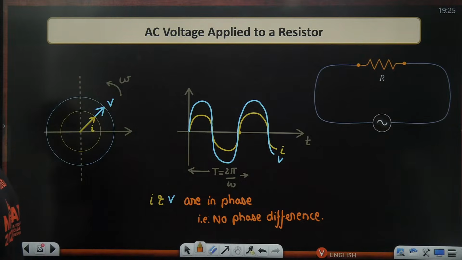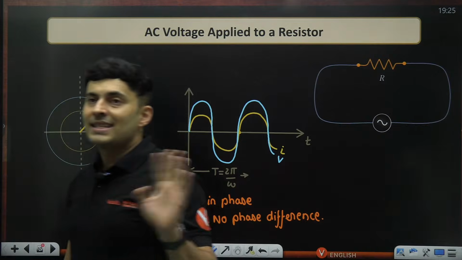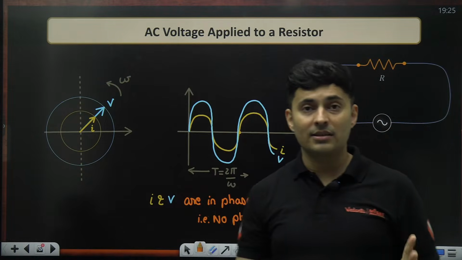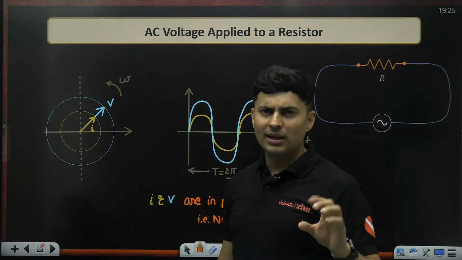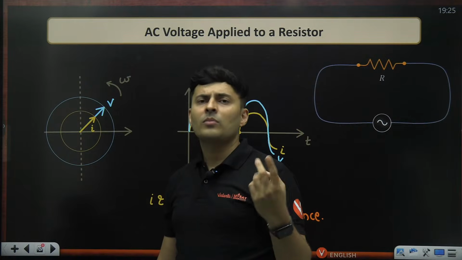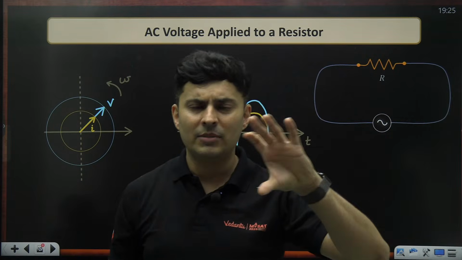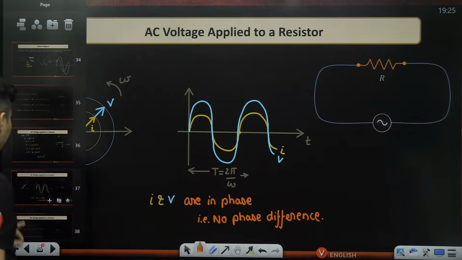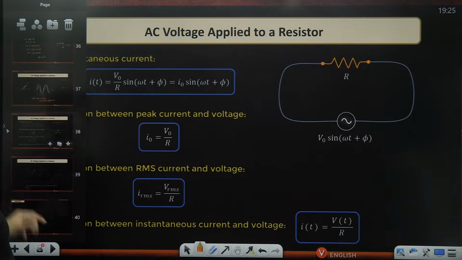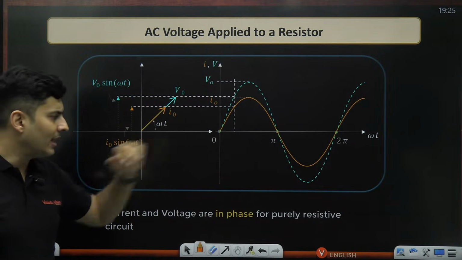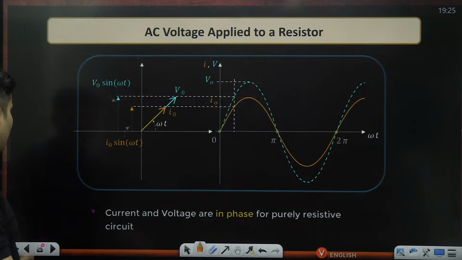Now, so resistance is frequency independent, right? No, resistance is not dependent on frequency. I'm talking about normal resistors. Your regular carbon resistance or a conductor's resistance only depends on temperature, area, length, and the dimension or the shape of that conductor, nothing else. And the material, of course. So that is also there over here in the same way, and we have shown the phasor diagram and the time graph. Beautiful.